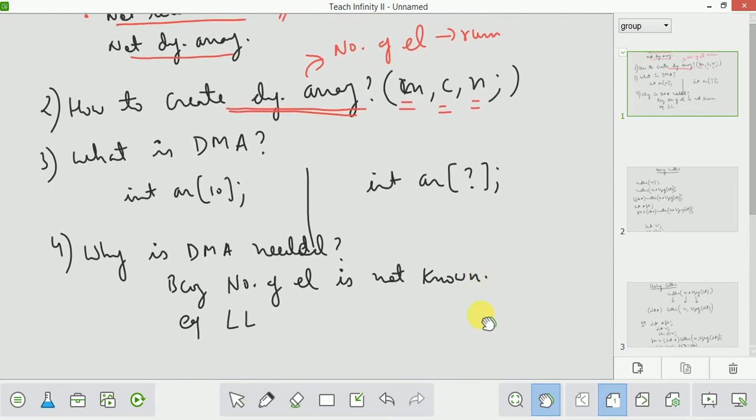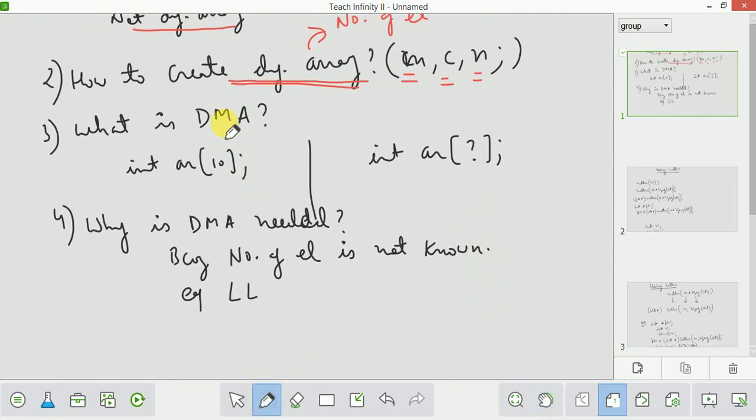Now understand what dynamic memory allocation is. DMA, dynamic memory allocation, means that you are deciding the number of elements during runtime. So this is not dynamic memory allocation. You already know the number of elements is 10, but if you do not know how many elements there are, then you need to create such an array dynamically. This will be a dynamic array because you do not know the number of elements in the array.